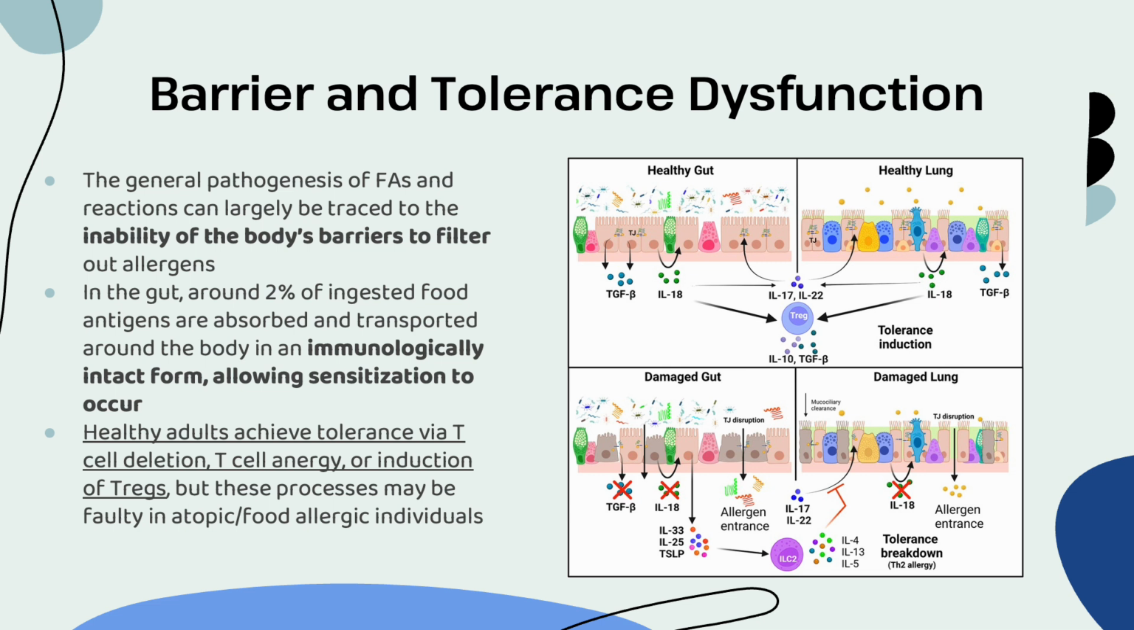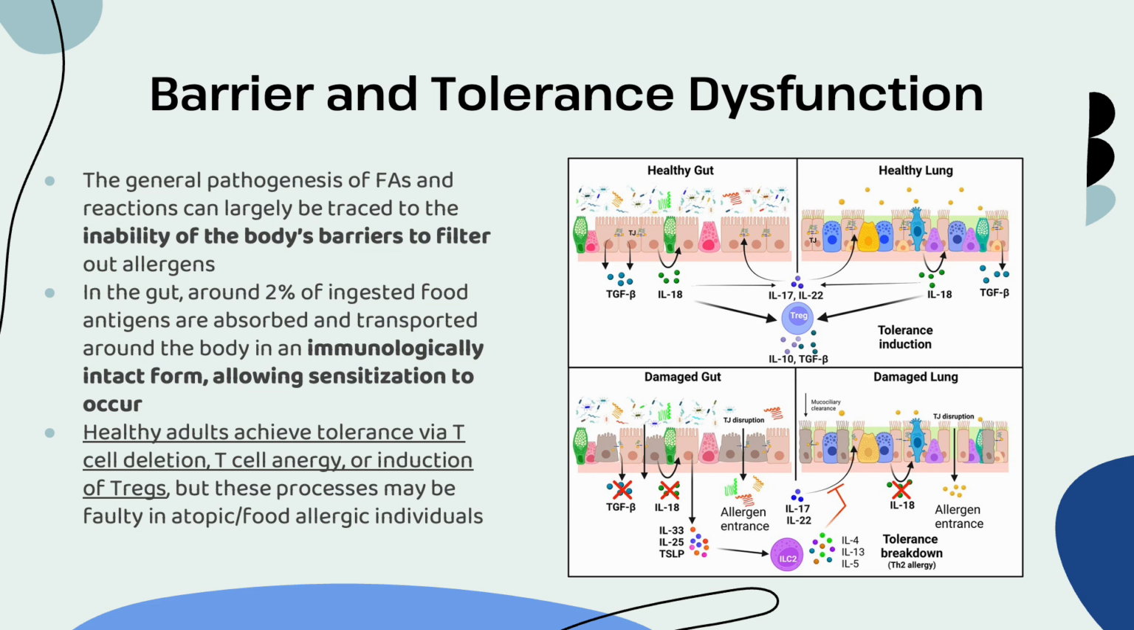So normally our body is supposed to filter these things out so that even if you have sensitized IgE molecules, they're not going to be overreacting all the time. However, the gut lets around 2% of ingested food antigens through the barrier without destroying their form to the point that they no longer cause a reaction. So that's where we can get these foreign molecules into our body.